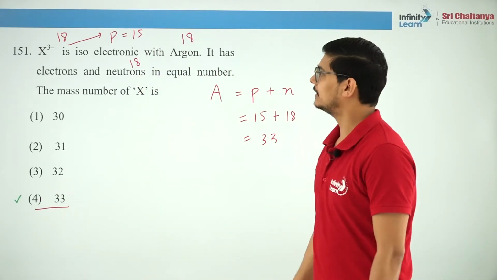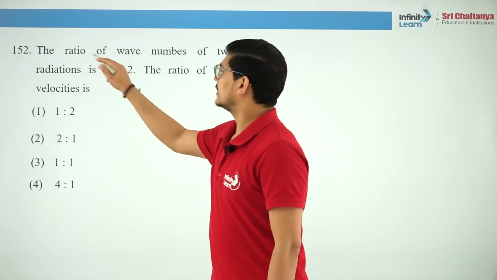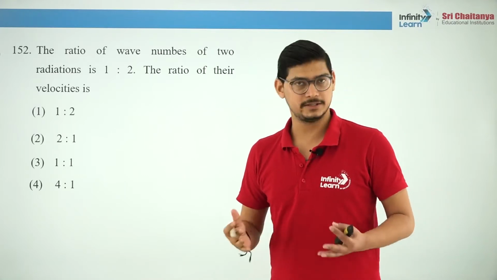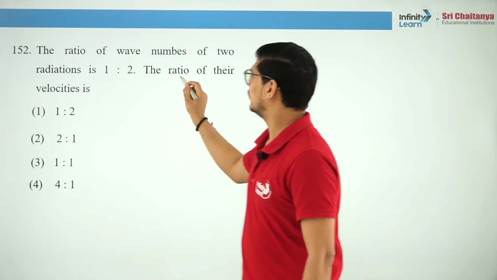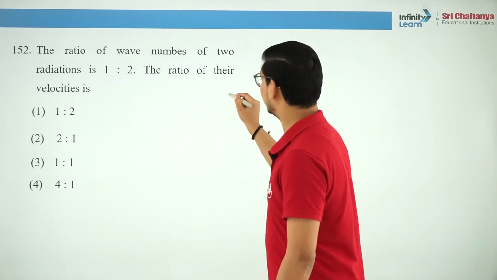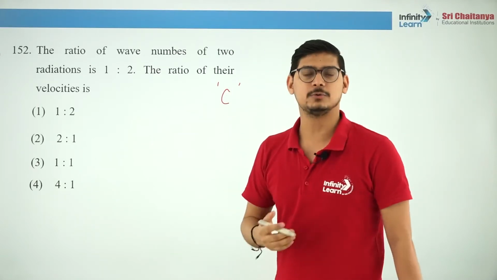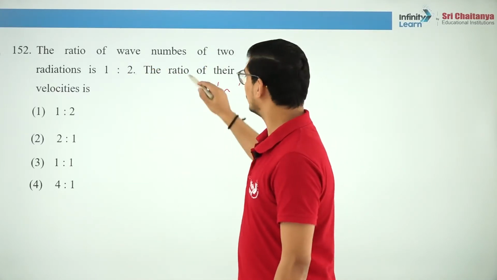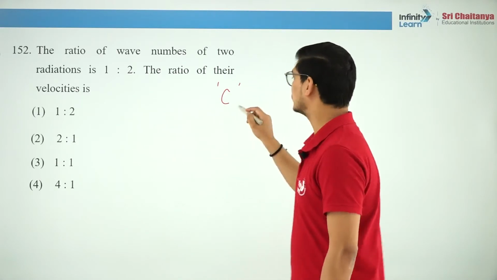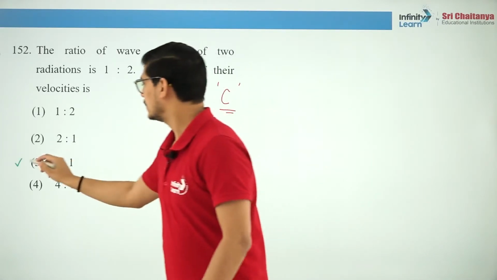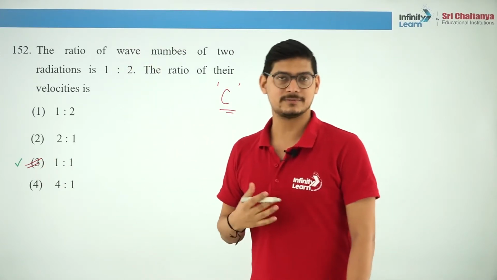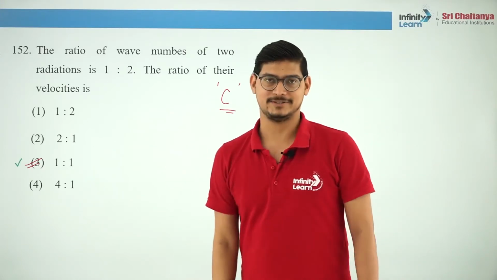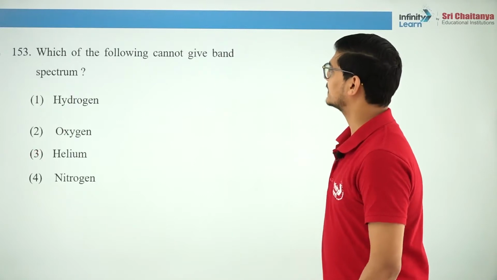Alright, let's move to the next question. The ratio of wave numbers of two electromagnetic radiations is 1:2. Here we are talking about electromagnetic radiations by default. Now you know that the velocity of electromagnetic radiation is constant. We call that speed of light, 3 into 10 raised to power 8 meter per second. So no matter what their wave numbers are, their velocity will always be c, 3 into 10 to the power 8 meter per second. So the ratio will always be 1:1 no matter what the radiation.